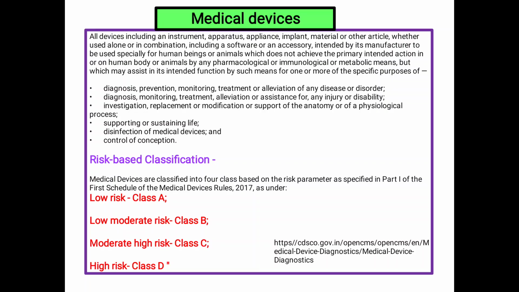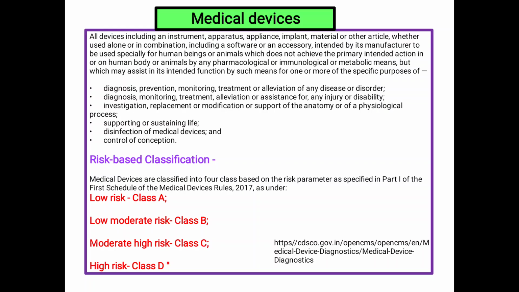These medical devices are for diagnosis, prevention, monitoring, treatment or alleviation of any disease or disorder: diagnosis, monitoring, treatment, investigation, replacement, modification. So these are called medical devices.